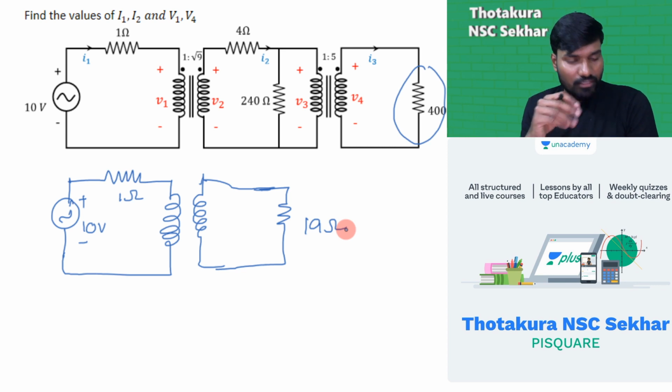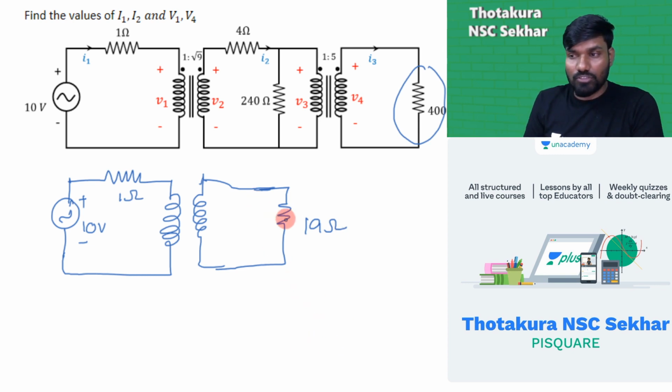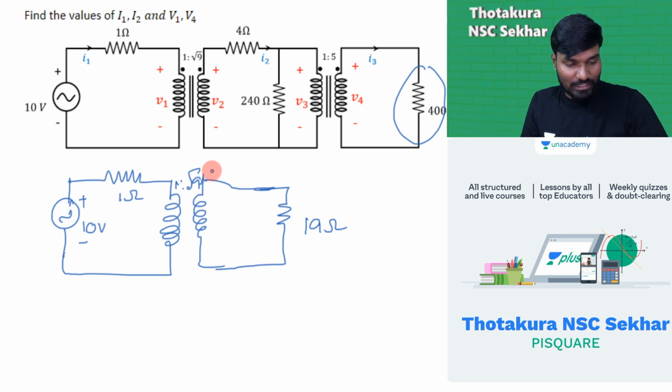Just give me a minute. Okay. Now, what is asked? Now 19 is transformed to the, this is 1 is to root 9. 1 is to root 9 is simply 3.